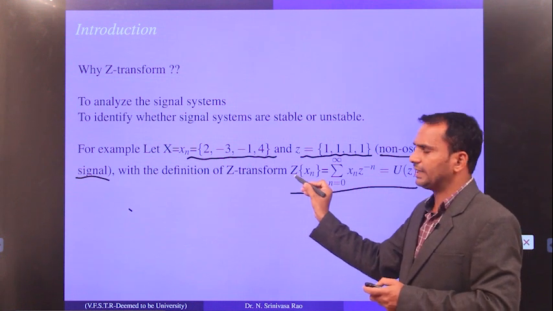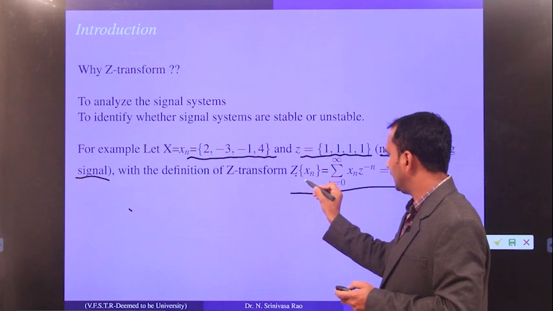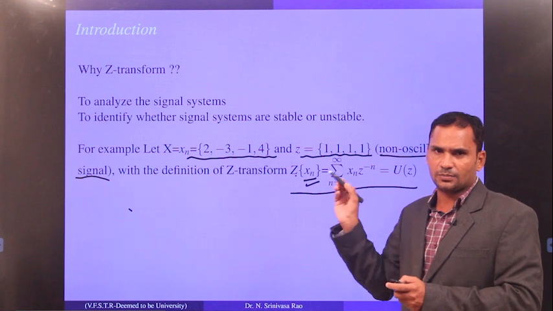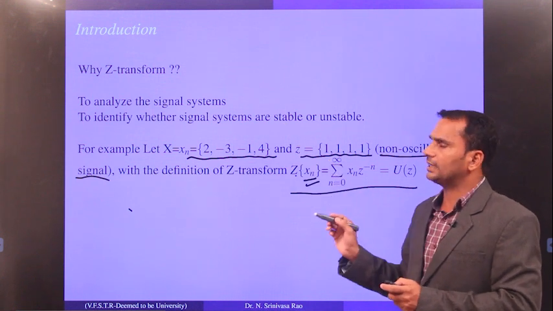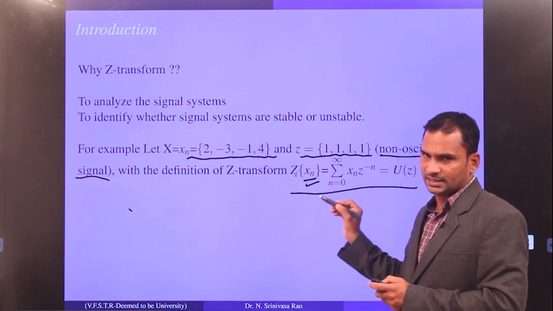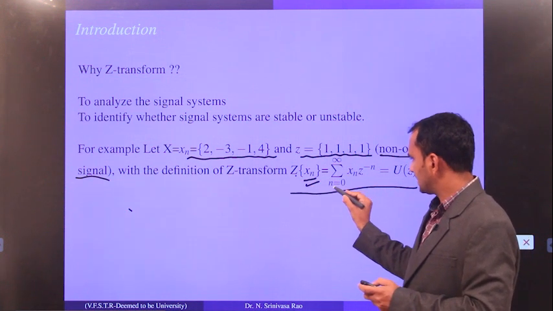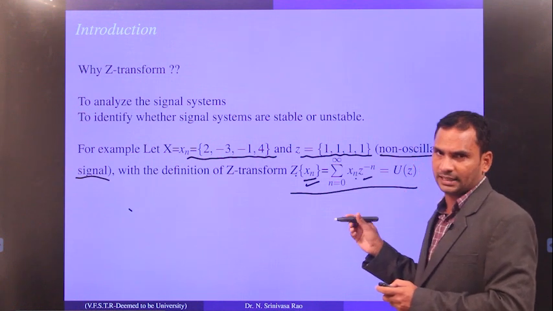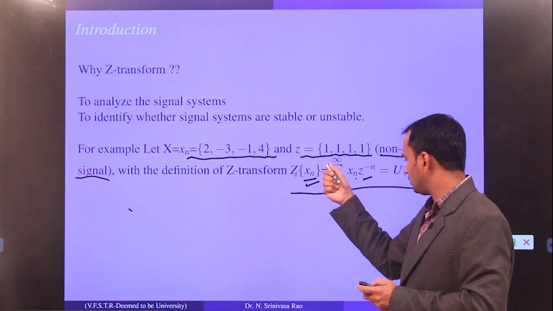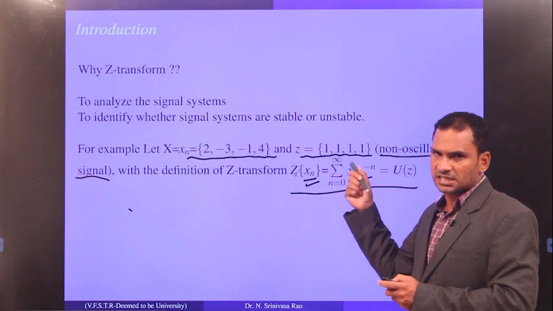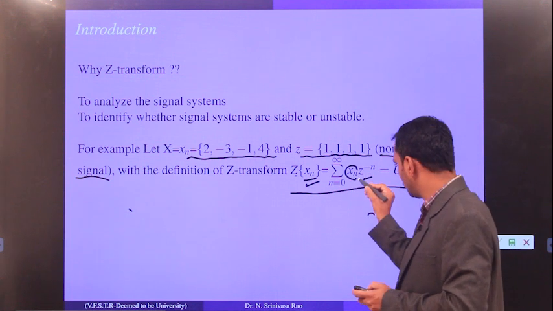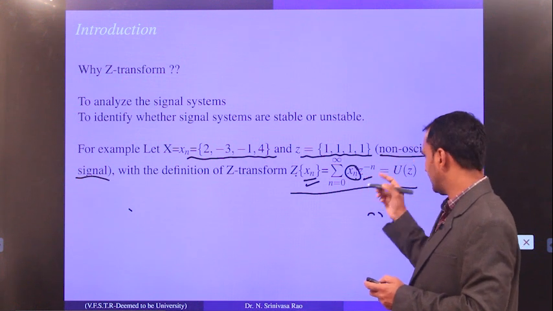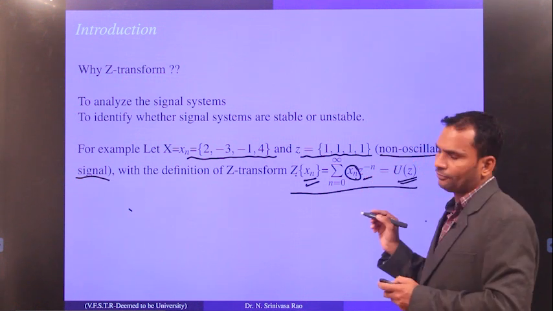Now remember this is the definition of a Z transform. The Z transform is denoted by capital Z. It is applicable to the sequence xn. I have told you already, Laplace transforms are applicable to functions, whereas Z transforms are applicable to sequences. The definition of the Z transform is the sum from n equals 0 to infinity of xn times z to the power minus n. Sigma represents a summation where you replace the sequence, multiplied with z to the power minus n, and of course the output is f of z.